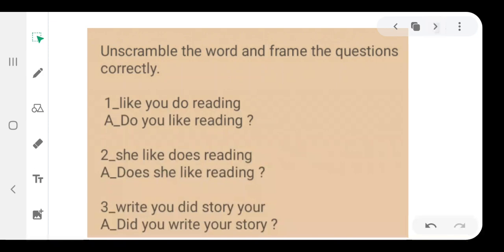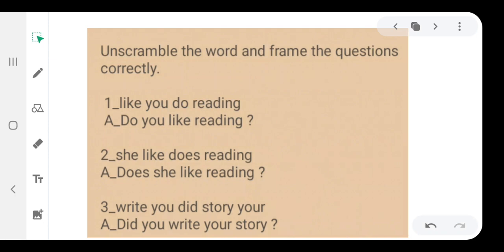Frame the questions correctly. Number 1. Like you do reading. Do you like reading? Number 2. She does reading. Answer: Does she like reading? Number 3. Write you did story your. Did you write your story?